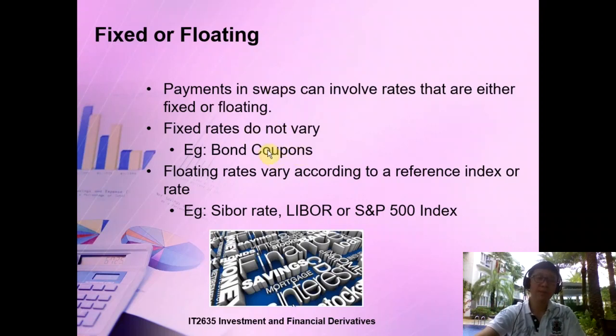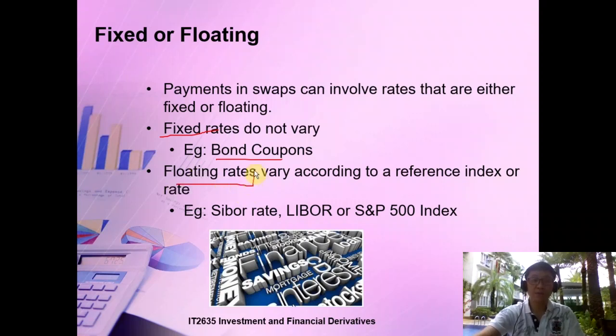What is an example of a fixed rate? A fixed rate loan, you have seen, could also be a bond coupon rate. Remember the very first few chapters where we talked about the bond. A bond is actually like an IOU, but in return, you pay me a fixed coupon rate. So that is a fixed interest rate.